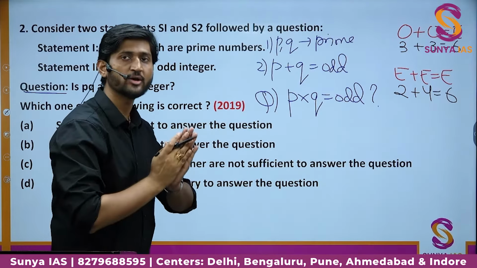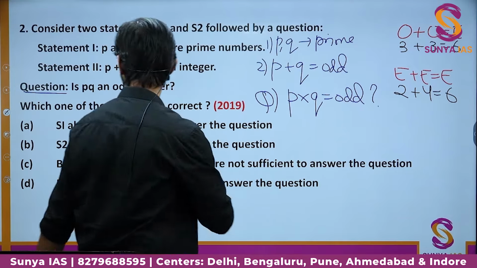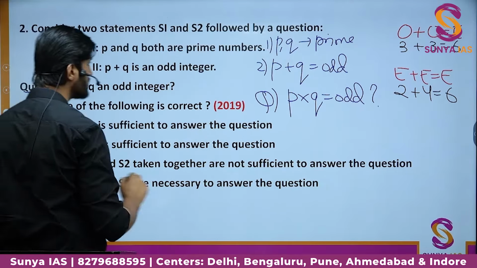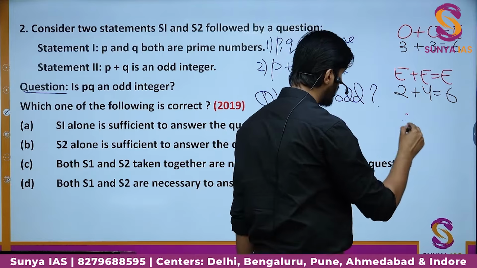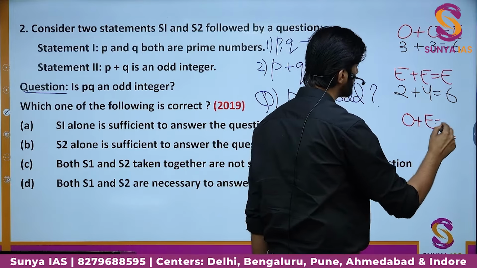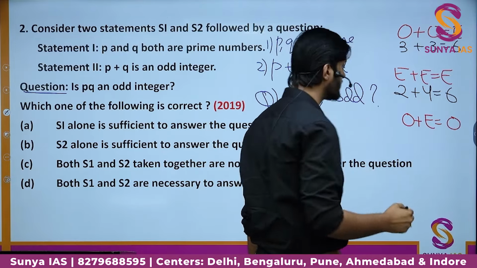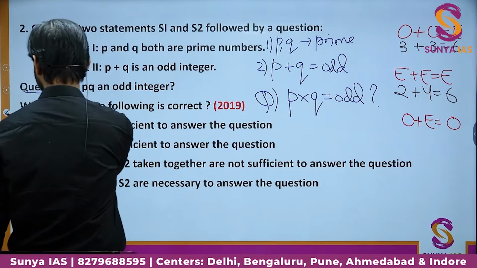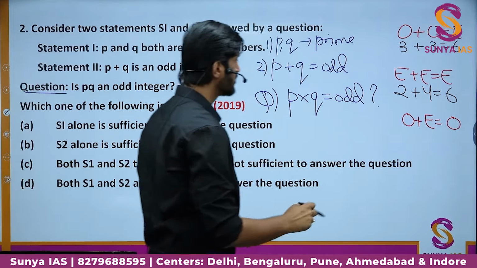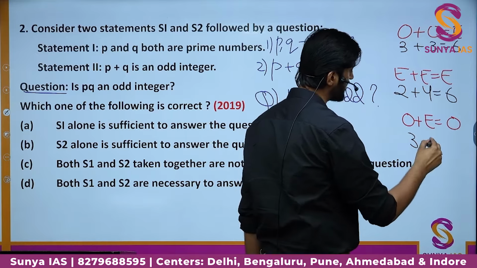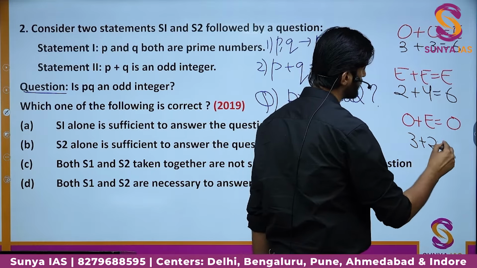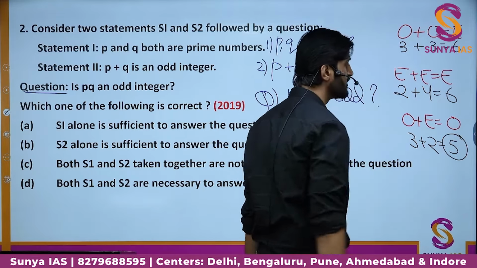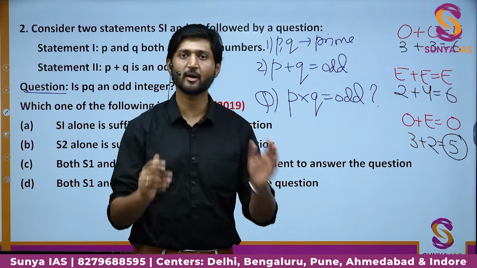But if you want the sum to be odd, there is only one criterion, that you have an odd number and an even number. When you add them, you will get an odd number. Okay. So if you take an odd number as 3 and an even number as 2, the sum comes out to be 5, which is definitely an odd number. So that is the basic criterion.